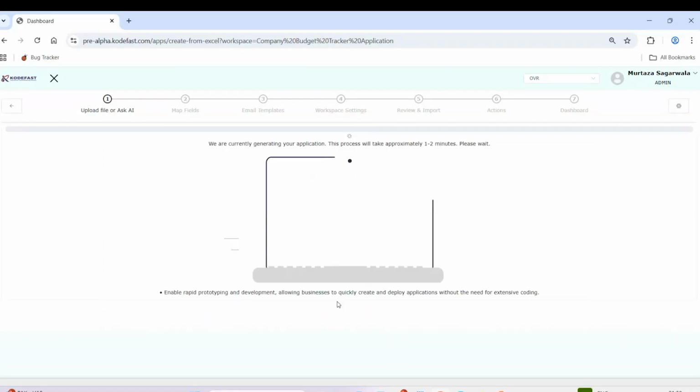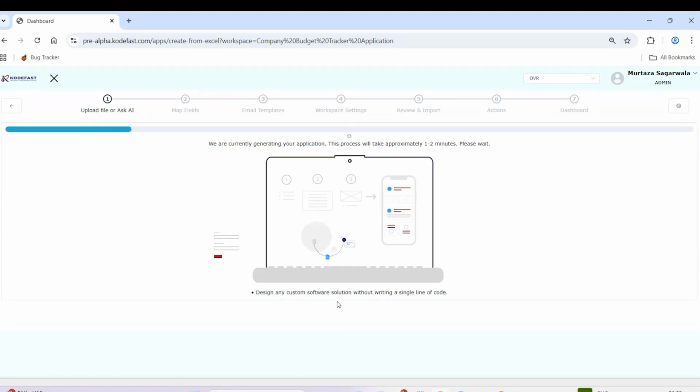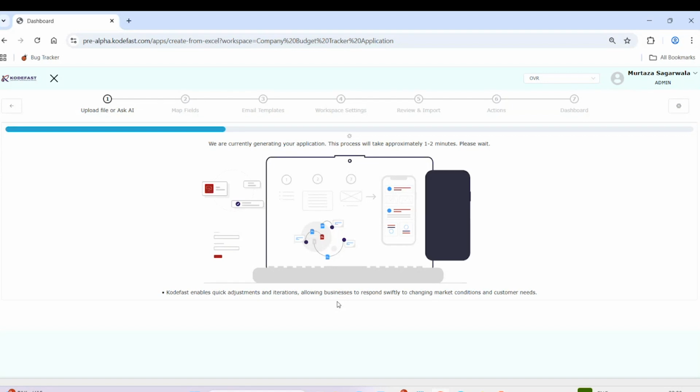I just have to click on generate application, and now we have LLMs where AI will generate tables. What I mean by tables here is, let's say for this application we need several screens, let's say 10 screens. All those 10 screens we are creating and we call them tables. There is a relationship also getting established between the tables. What I mean by relationship here is we are linking one table with another table.